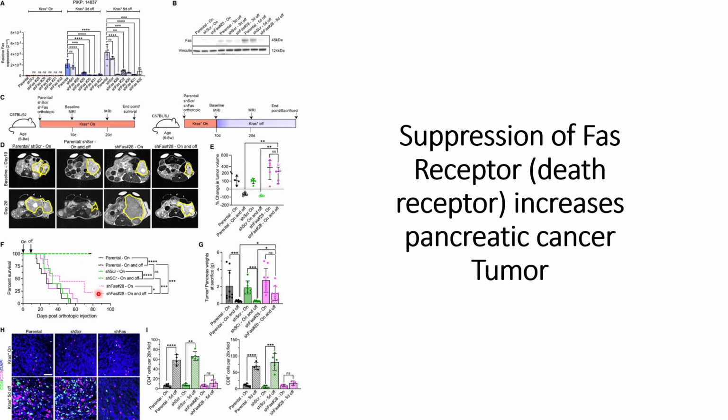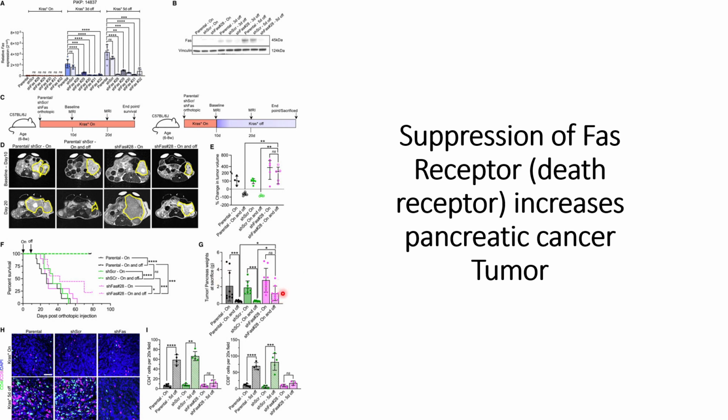So this indicates that the FAS receptors play an important role towards immune activation. When they quantify the tumor in terms of weight, they can see that when the parentals are on and off after a certain time, there is a decrease in the tumor. Similarly, they have seen a decrease in the tumors when shRNAs are on and off, shown here, off after a certain period of time. And when the shRNAs remain on, they can see an increase in the tumor volume, and when it is off after a certain period of time, they can see a decrease in the tumor volume.